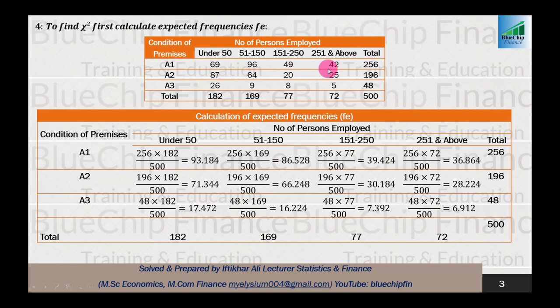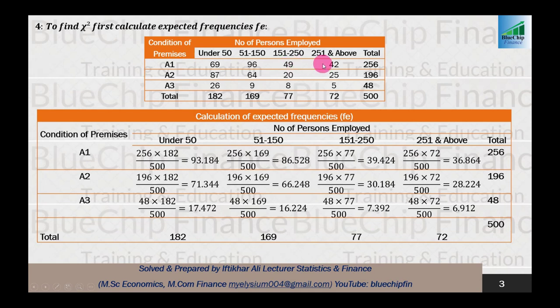So 256 multiplied by 182 divided by 500 equals 93.184. For 96, row total is 256 and column total is 169 divided by subtotal, and expected frequency is 86.528.